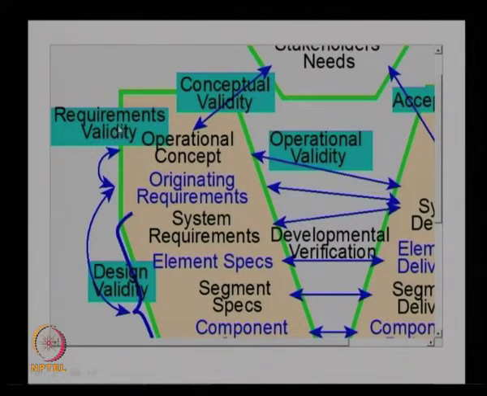Requirements validity is basically ensuring that the originating requirements are sufficient, and for this operational concept we have identified all the originating requirements. All the requirements have been identified, or we have to add a few more requirements, or there are any requirements which are not needed. That kind of analysis is actually the requirements validation. So, in this requirements validation, we look at all the requirements identified for this operational concept as well as to meet the customer needs, and if they are satisfying, then we are getting the requirements validity.